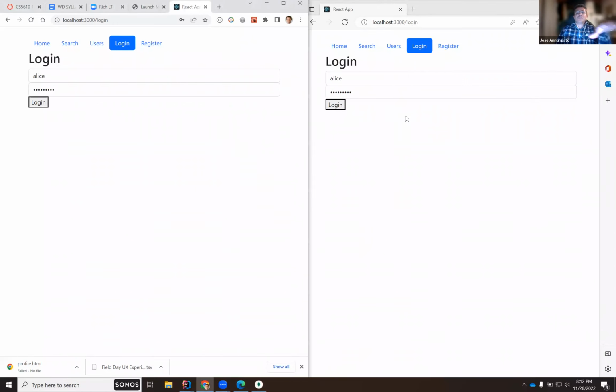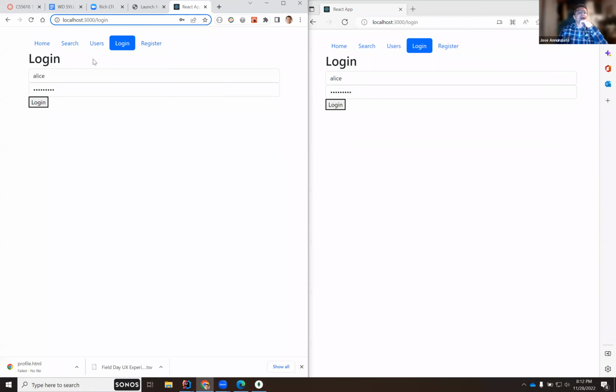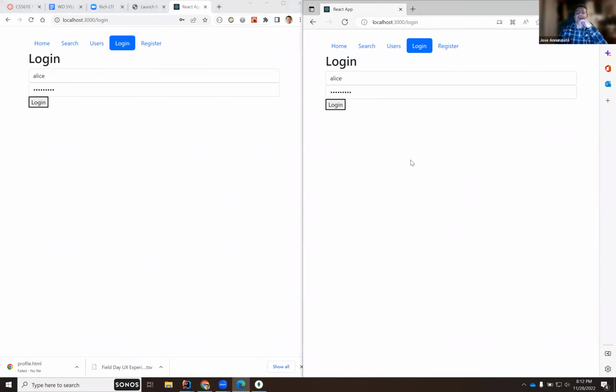So we have two screens, right? Notice that they're accessing the same URL. They're hitting the same React application, right? And so they're both navigating to the login screen. Now I'm going to log in, and also notice that this is accessing this page using Chrome, whereas this one I'm using Edge, right? On my computer, I have Windows, so that's the default browser.